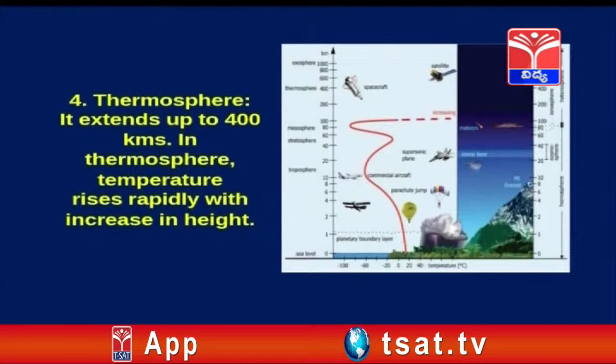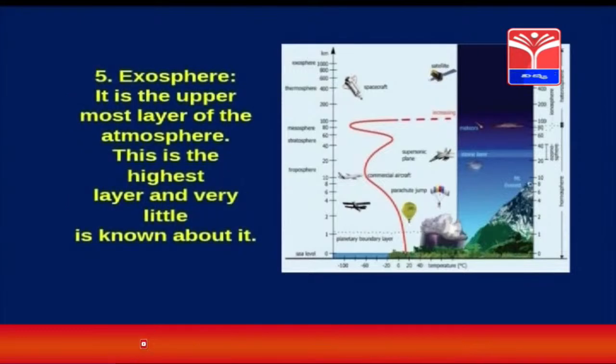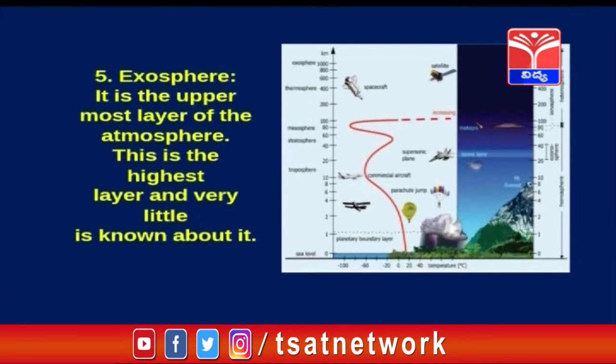In the thermosphere, temperature rises rapidly with increase in height. Exosphere. This is the topmost layer of the atmosphere. It is the uppermost layer of the atmosphere. This is the highest layer and very little is known about it.